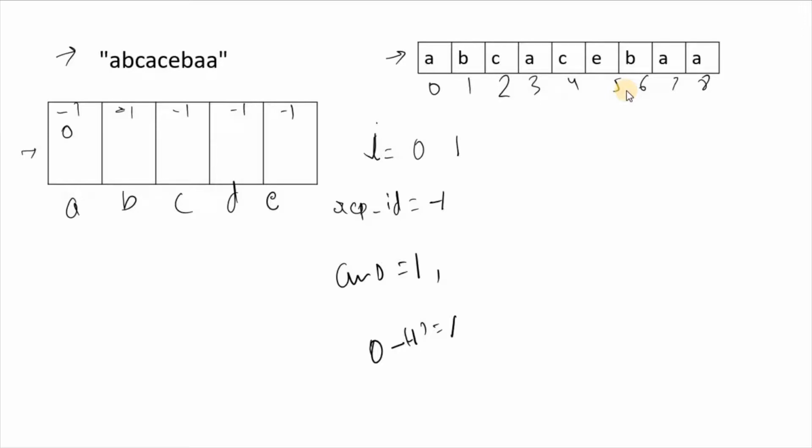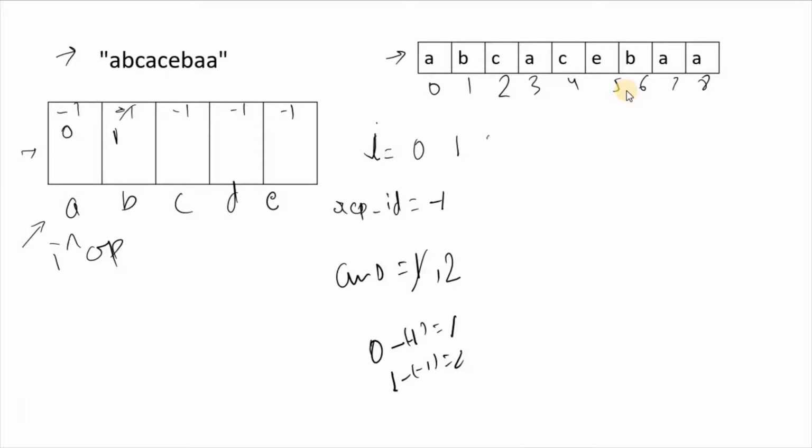Again b is not there in this hash map, so we'll replace -1 with 1 because 1 is the index of b. Again calculate the answer: 1 minus -1 is equal to 2, so our answer is now 2.